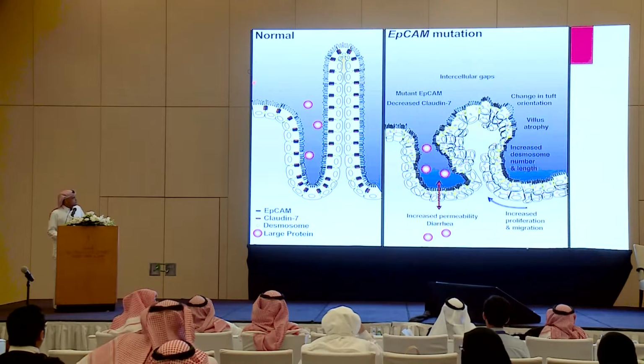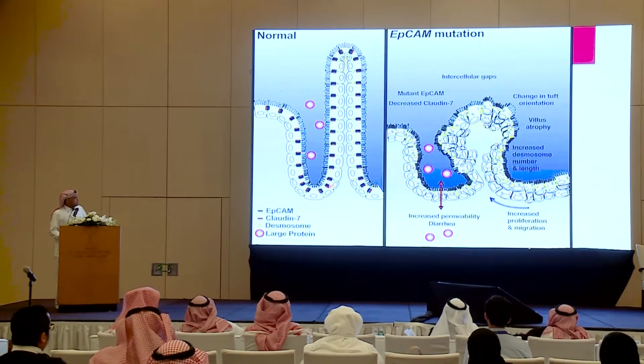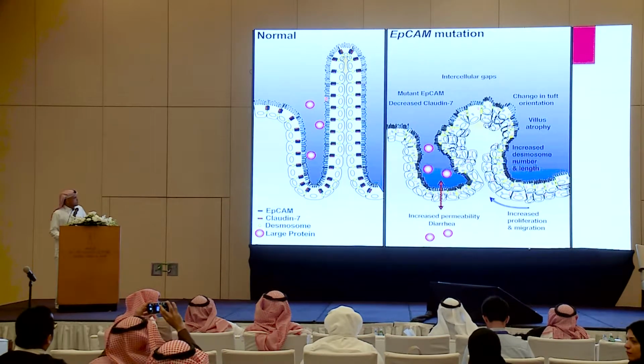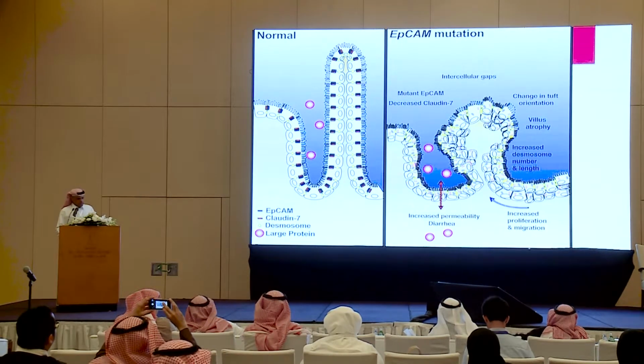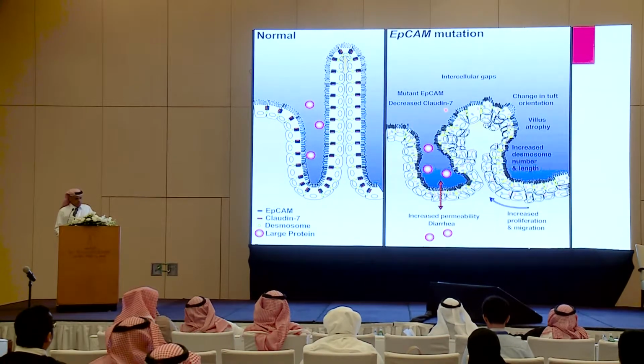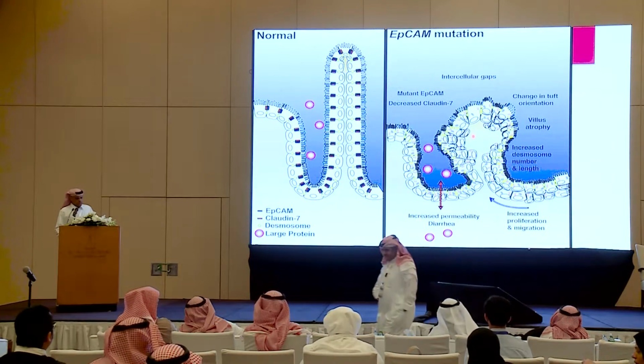Normally, the enterocytes are joined by tight junctions with intact microvilli. In patients with EpCAM mutation, the end result of the EpCAM deficiency is decreased claudin 7 and cadherin, which will lead to separation of the enterocytes, as I mentioned.